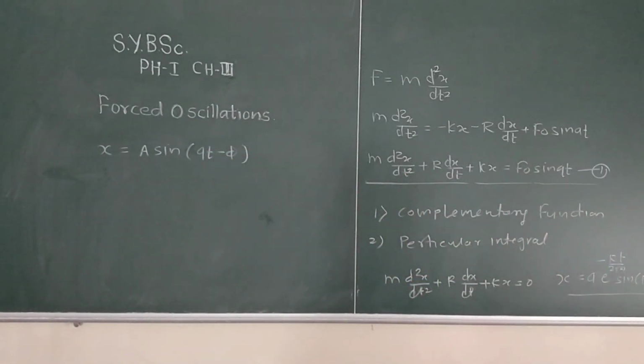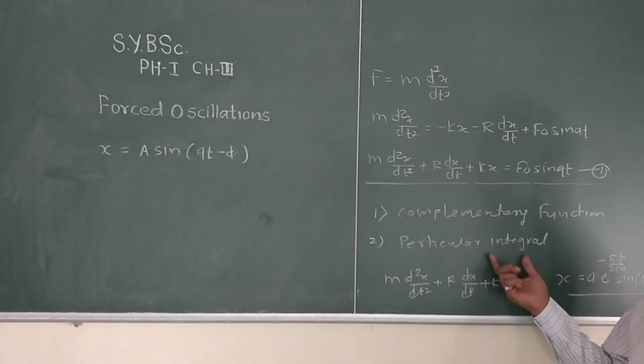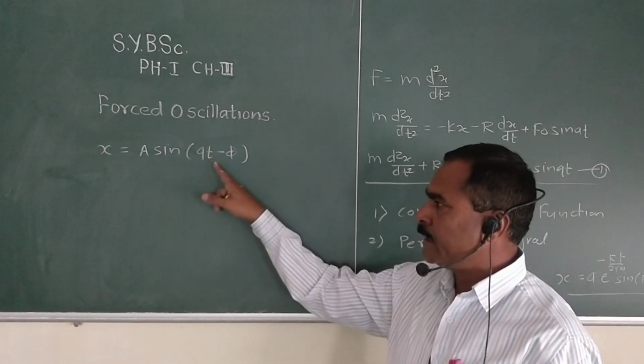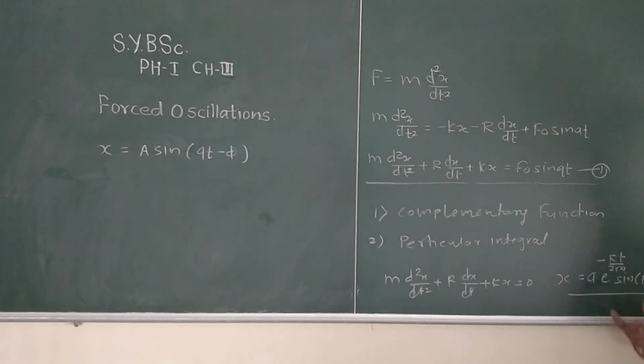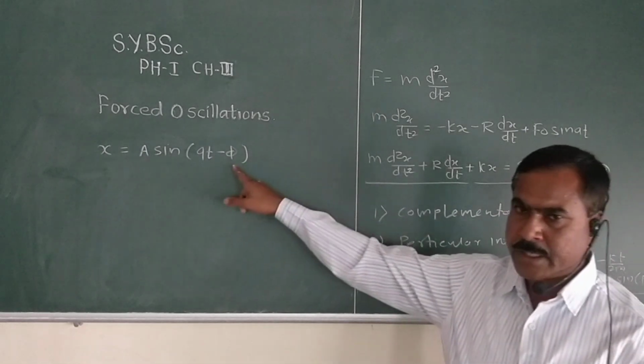So we write the general solution containing the addition of the first solution and this second solution.